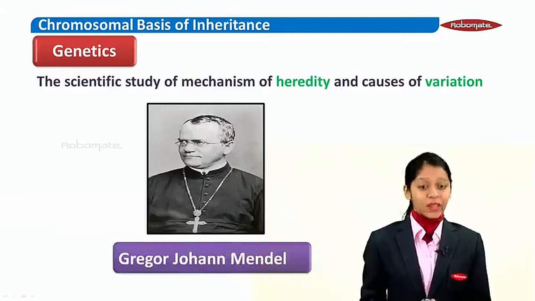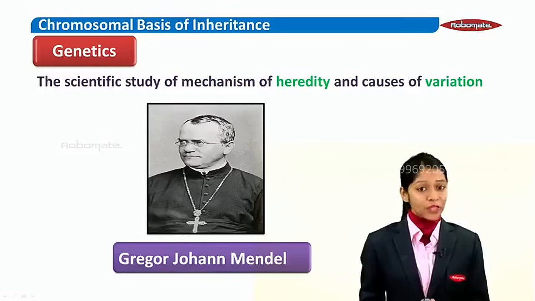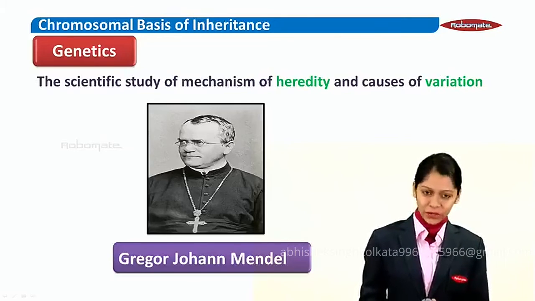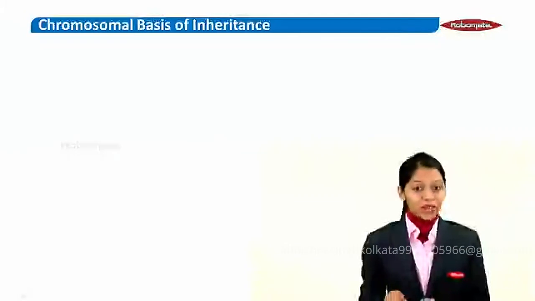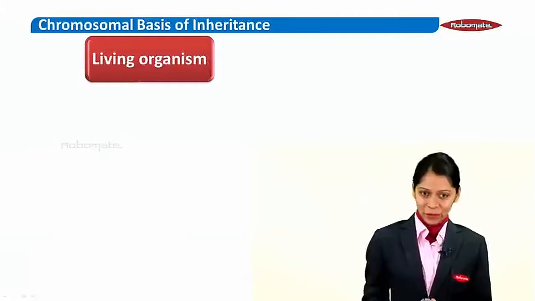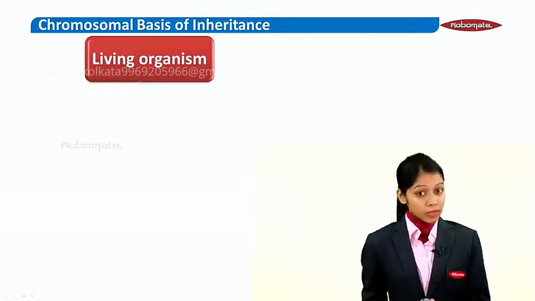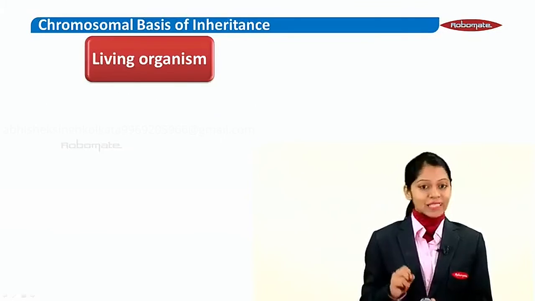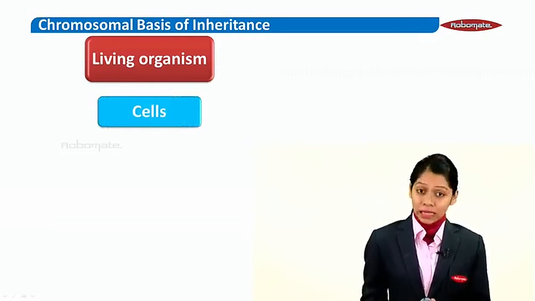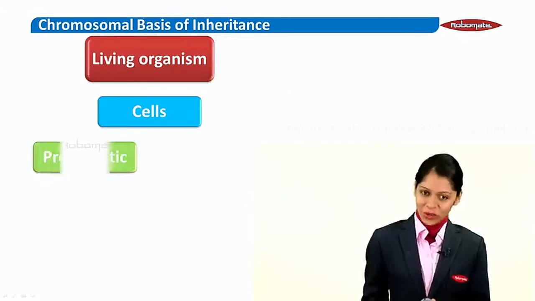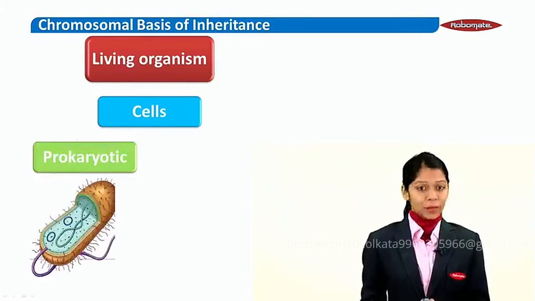If you can recollect, Gregor Johann Mendel, also known as the father of genetics, established the fundamental principles of genetics. Now, we are surrounded by bacteria. There are so many animals present next to us. There are so many plants that are growing. All these are grouped under one category as living organisms. Despite the differences amongst them, they are fundamentally similar in that all of them are made up of cells.